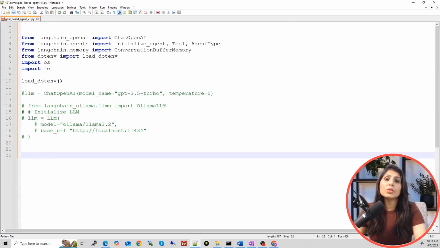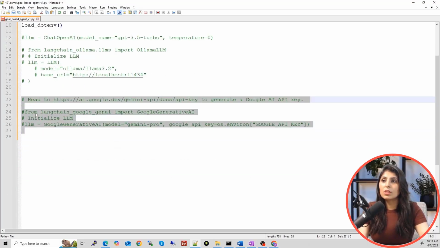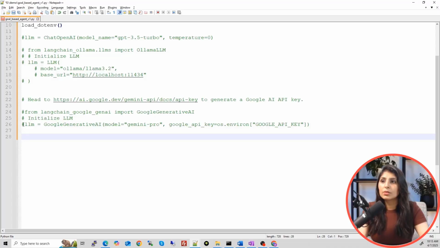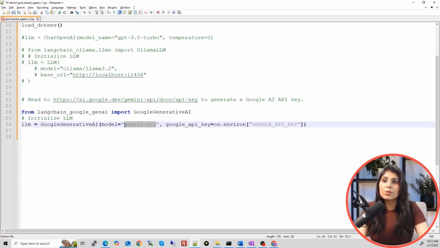And let's say you want to use the LLM from Google, so you can follow this. So this is what you need. Here I'm using Gemini Pro, and if you want to use the LLM from Google, then you need to import the Google Generative AI from LangChain Google Gen AI.